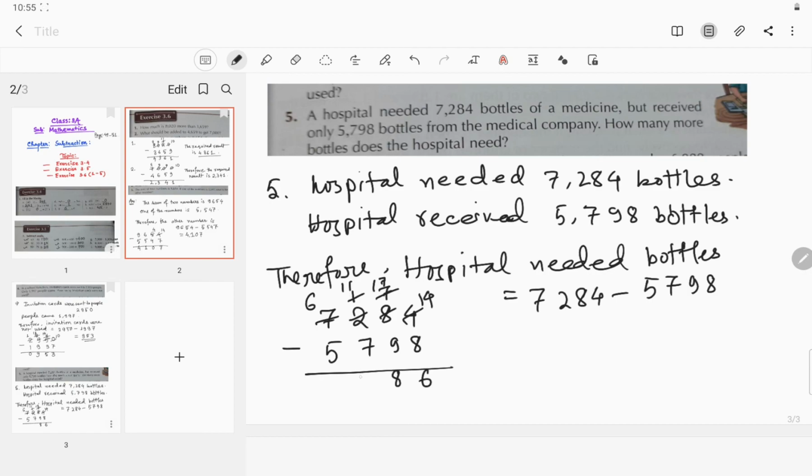So 11 minus 7 is 4 and 6 minus 5 is 1. So how many bottles are needed more? 1486 bottles. The hospital needed 1486 bottles more, right?